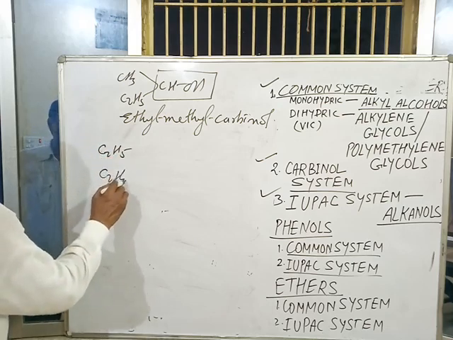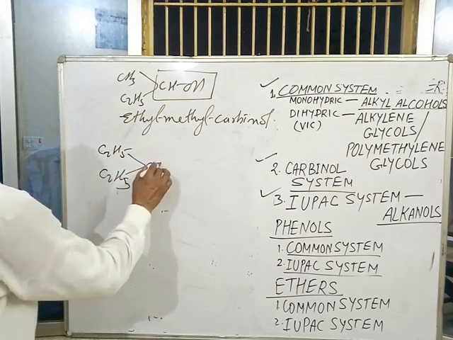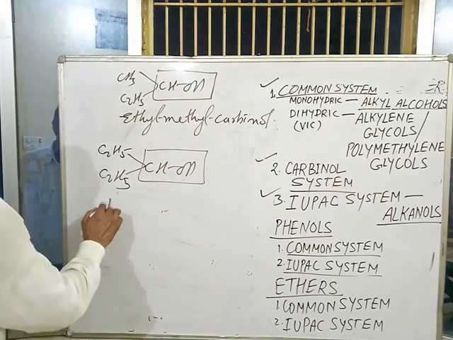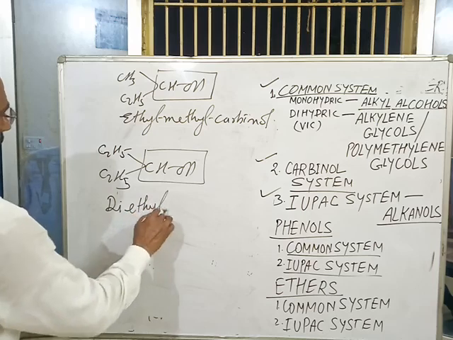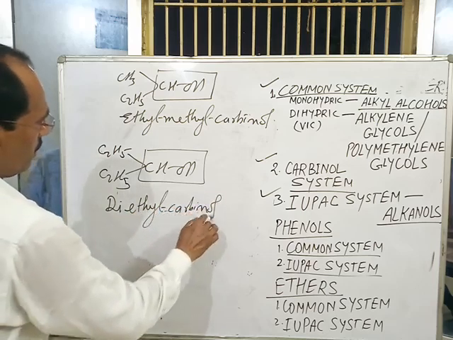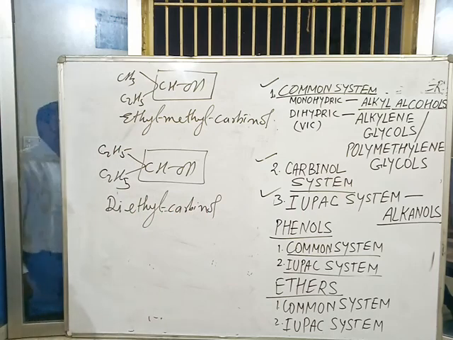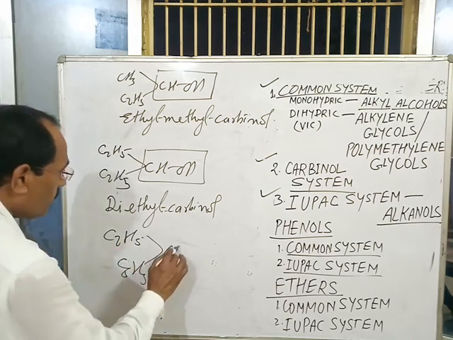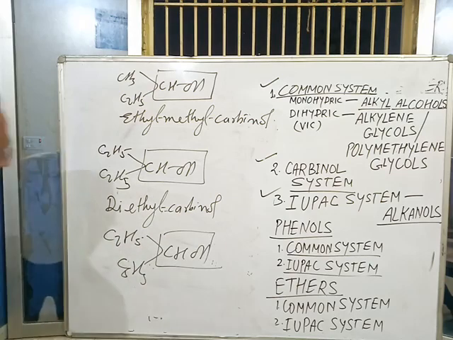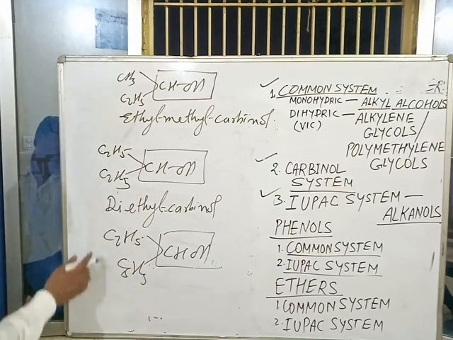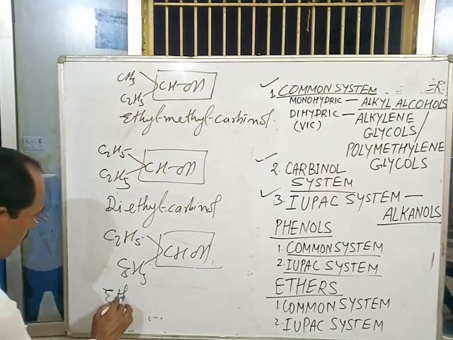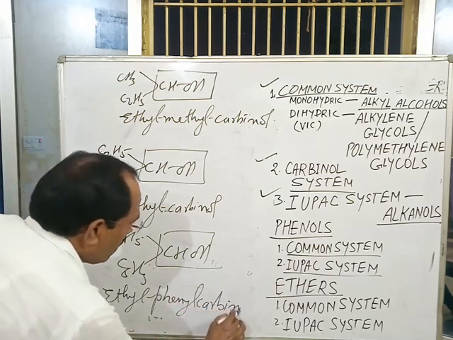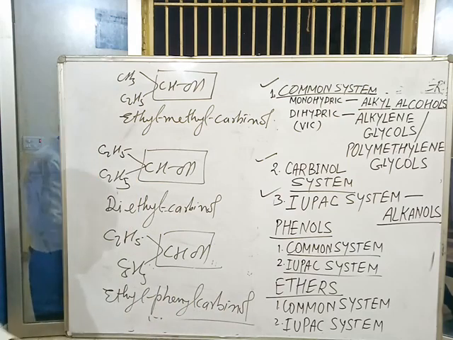Like this: (C2H5)2CHOH. This is carbinol, and the two ethyl groups make it diethyl carbinol. With C2H5, C6H5, CHOH present, this is called carbinol, and the two groups, ethyl and phenyl, make it ethyl phenyl carbinol. This is the carbinol system of nomenclature of alcohols.